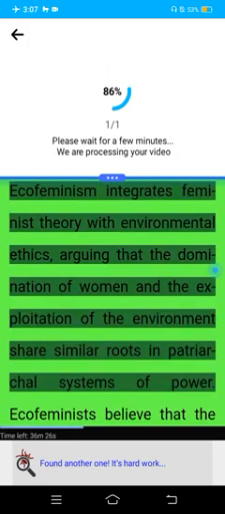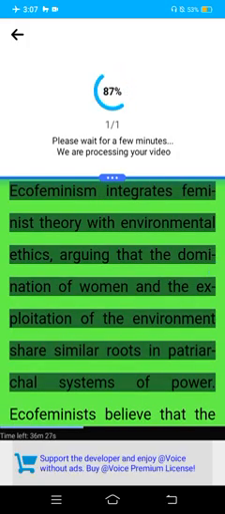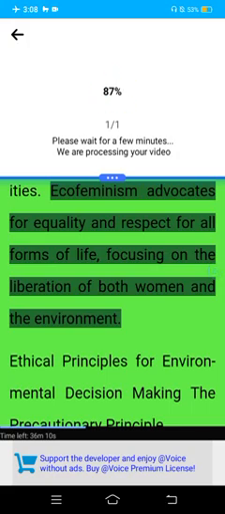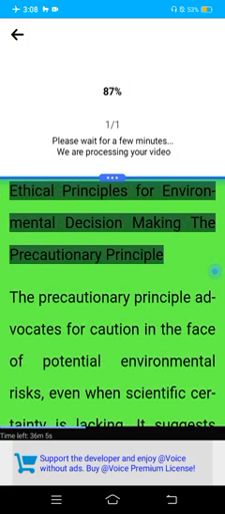Ecofeminism. Ecofeminism integrates feminist theory with environmental ethics, arguing that the domination of women and the exploitation of the environment share similar roots in patriarchal systems of power. Ecofeminists believe that the subjugation of nature and women is interconnected and that achieving social justice requires addressing both environmental and gender inequalities. Ecofeminism advocates for equality and respect for all forms of life, focusing on the liberation of both women and the environment.